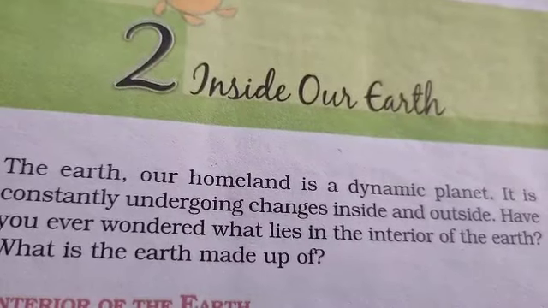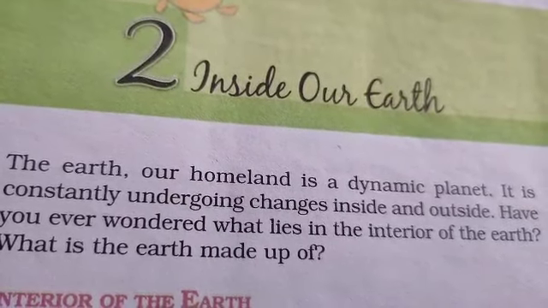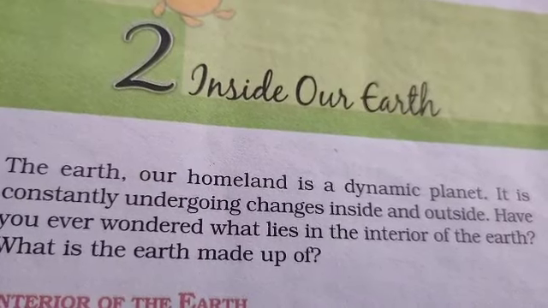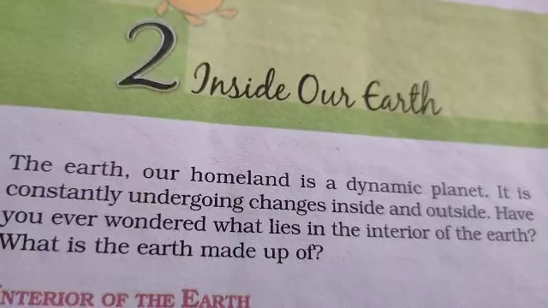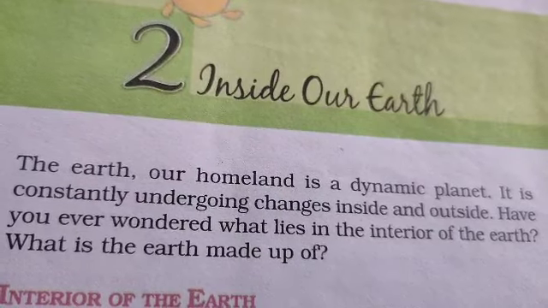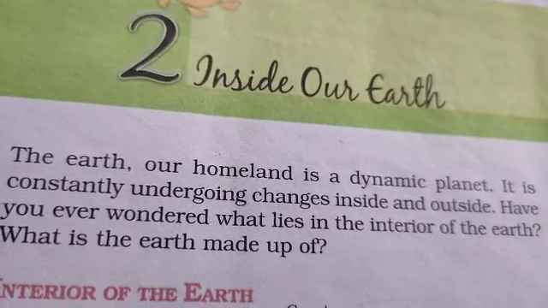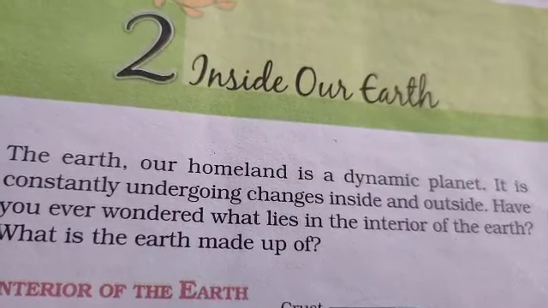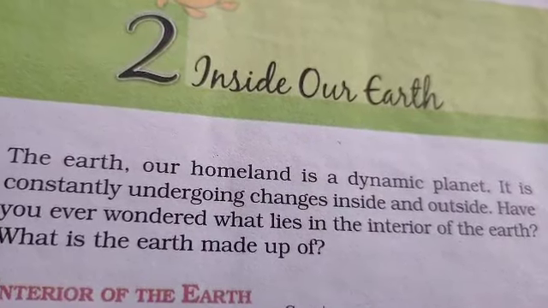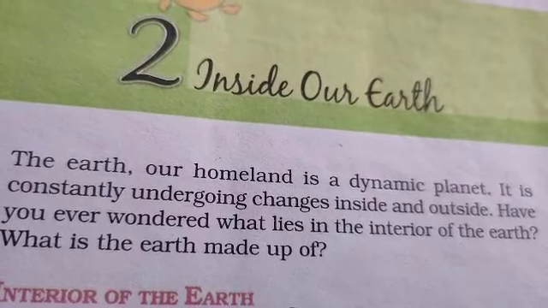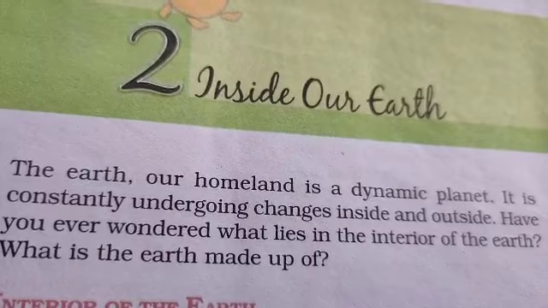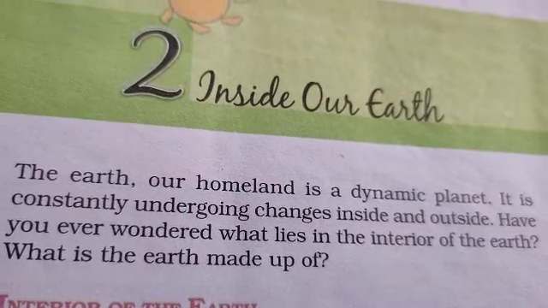So the earth also keeps on changing constantly, internally and externally. It is constantly undergoing changes inside and outside. As I told you, two kinds of changes occur with the earth: one is internal change and another is external change.